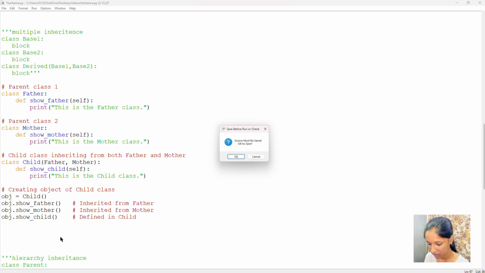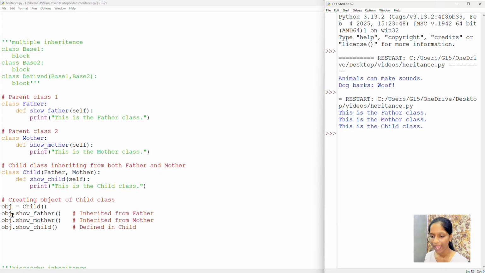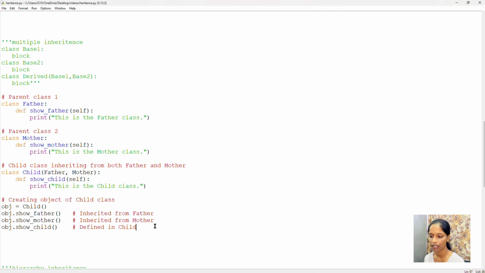And when I print this, you can observe here first I have called the method of father class, so it will be printed: this is father class, then the mother class, this is mother class, then the child class, this is child class. But here I have accessed them through the object created only for the child class. So here, as the features of two or more parent classes or base classes are acquired by only one child class, it is known as multiple inheritance.